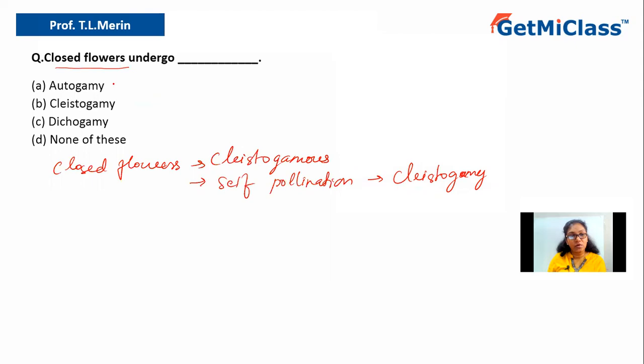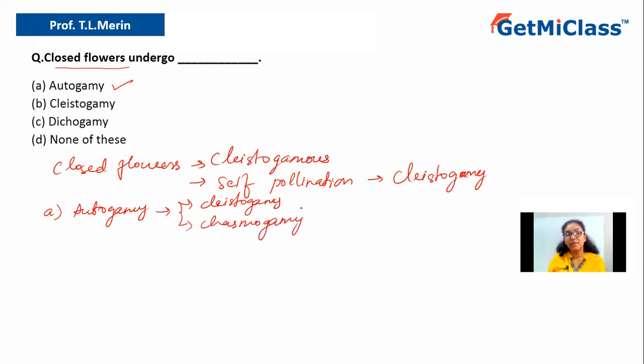So let us look at the options. Option A says autogamy. In autogamy, you have two types: one is cleistogamy, and the other one is chasmogamy. In cleistogamy, as I told you, the pollination occurs within the same flower because the flower is closed.